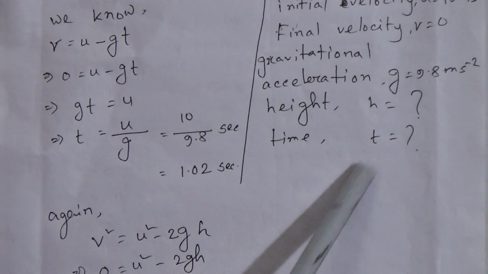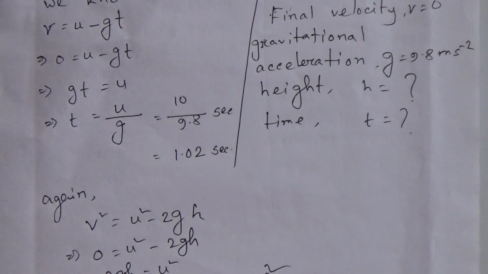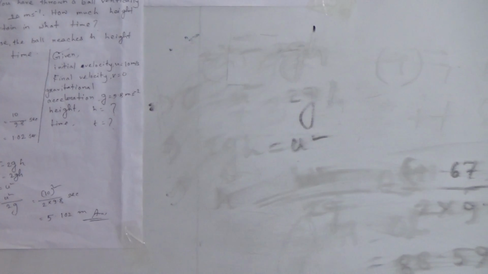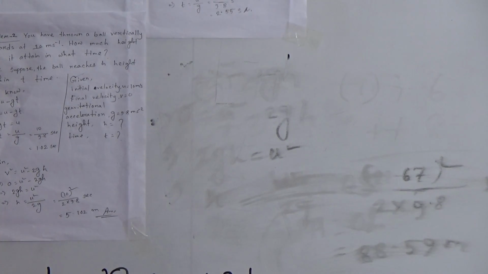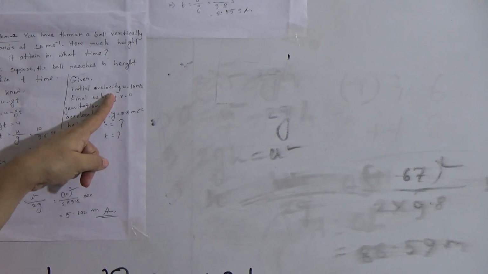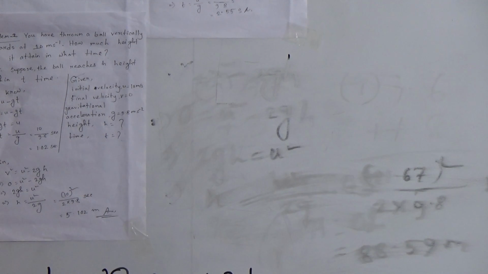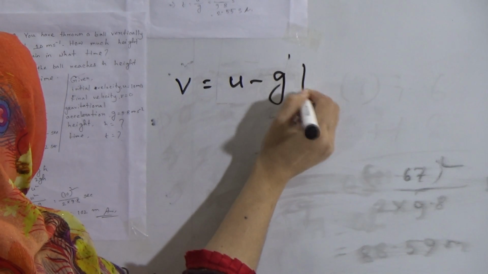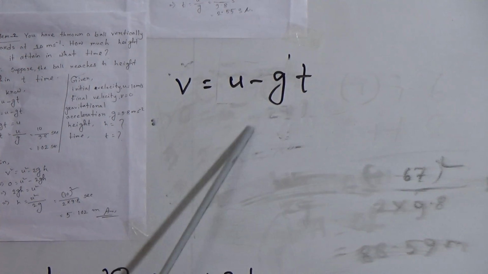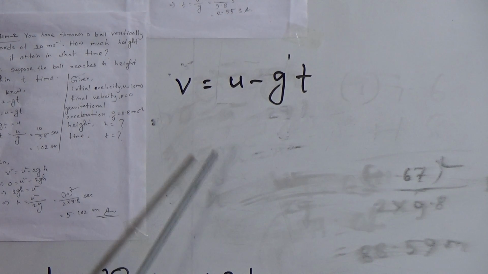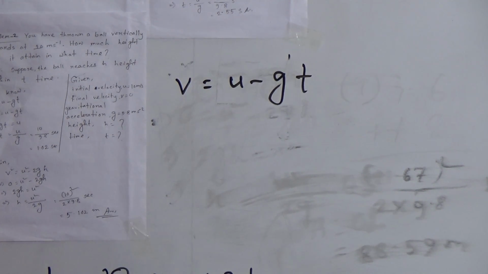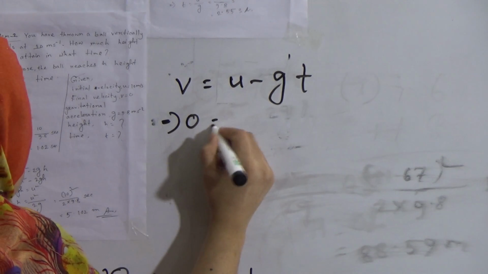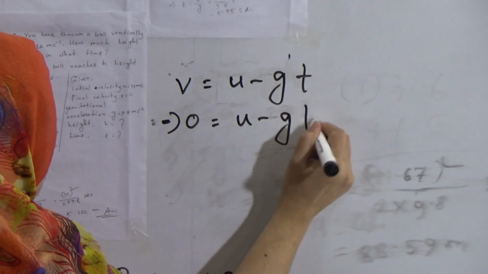We have to find out the time first. Here time is required, so the formula v equals u plus gt is appropriate. Here u is given, v is given, we know the value of g, and we have to find t. So the formula is v equals u minus gt. Why minus? Because acceleration due to gravity acts as retardation, that's why we use minus. Now v is 0, so 0 equals u minus gt.